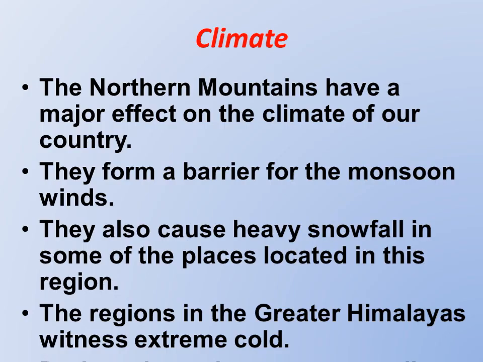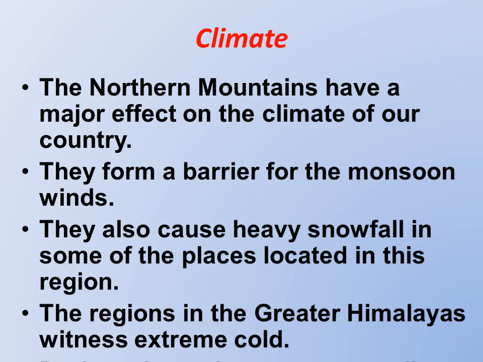Now let us find out the climate of these mountains. The northern mountains have a major effect on the climate of our country. So how does it have an effect, let's learn. They form a barrier for the monsoon winds. So you can see here we have these mountains, very important. Why?